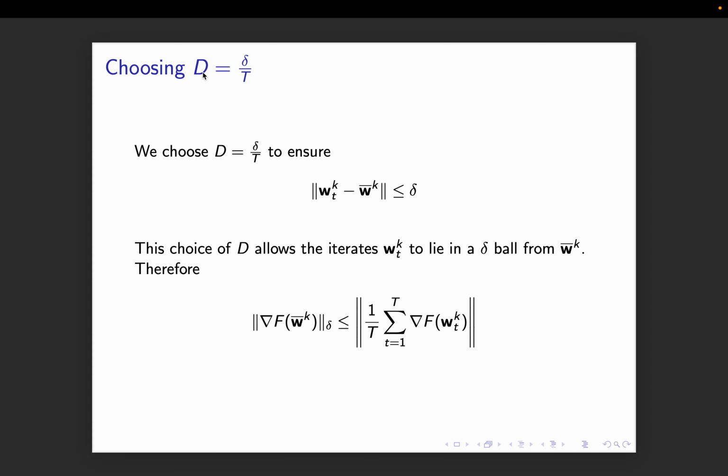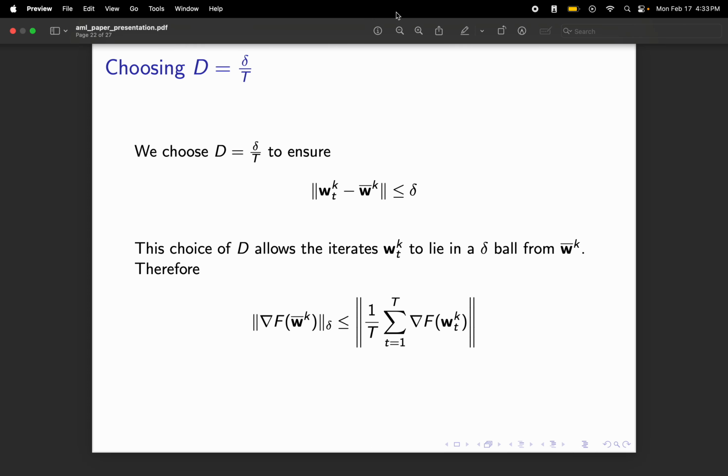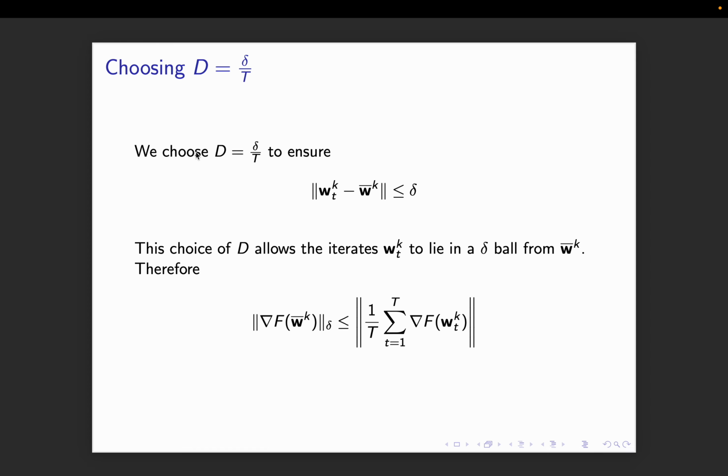So how do you choose a ball D now? If I choose my length D to be delta over the time steps t, what I can ensure is when I'm in my k-th bucket, even if each step is as far as possible, which is each step is length d in absolutely one direction, even in the worst case, the t-th point and the starting point can only be delta far from each other, because d times the time step t can only be delta.